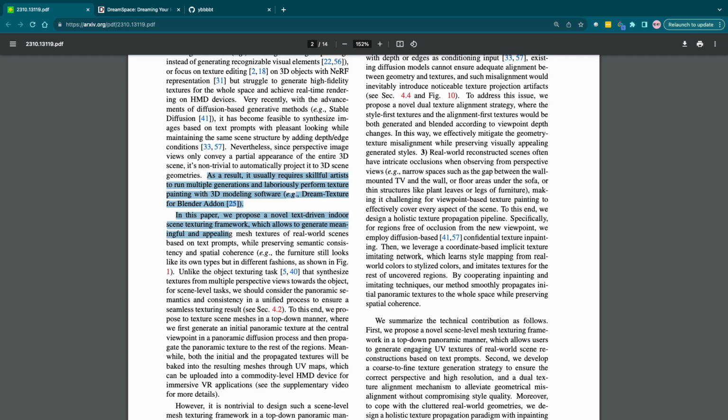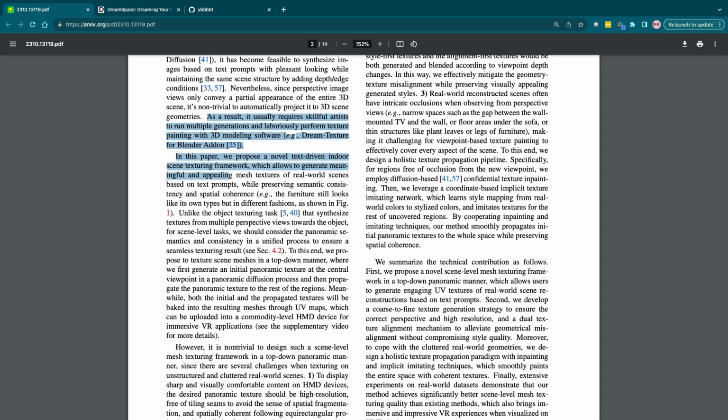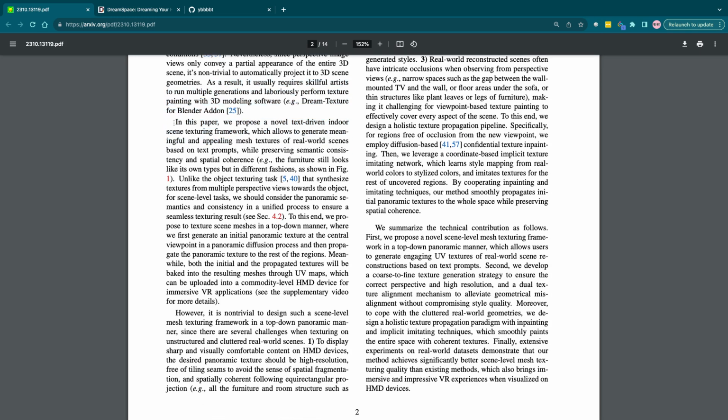In this paper, we propose a novel text-driven indoor scene texturing framework which allows us to generate meaningful and appealing mesh textures of real-world scenes based on text prompts, while preserving semantic consistency and spatial coherence.